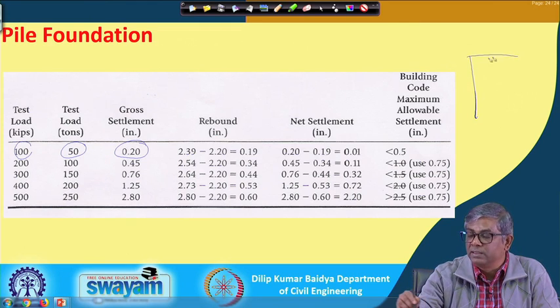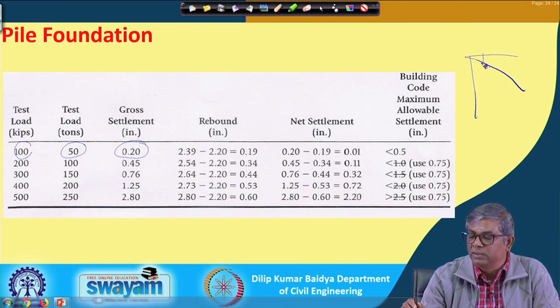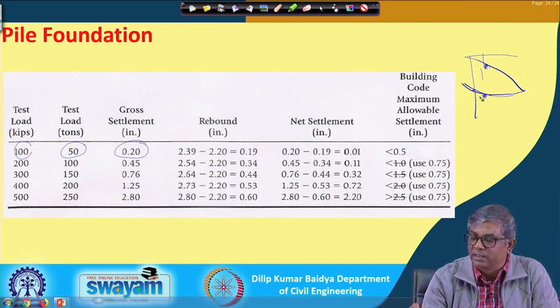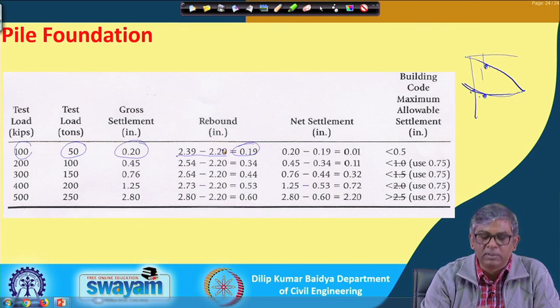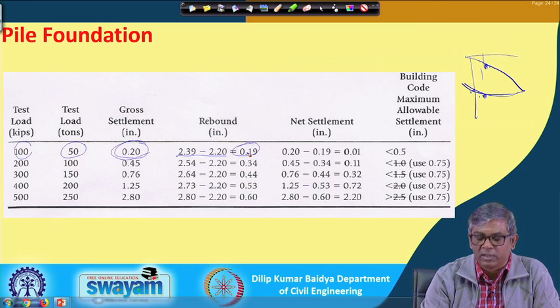The rebound, when it is coming back from here, is the difference between this and this. It was 2.39 here and 2.2, so 2.39 minus 2.2, so the rebound is 0.19, and gross was 0.2 and rebound was 0.19. So, what is the net settlement?